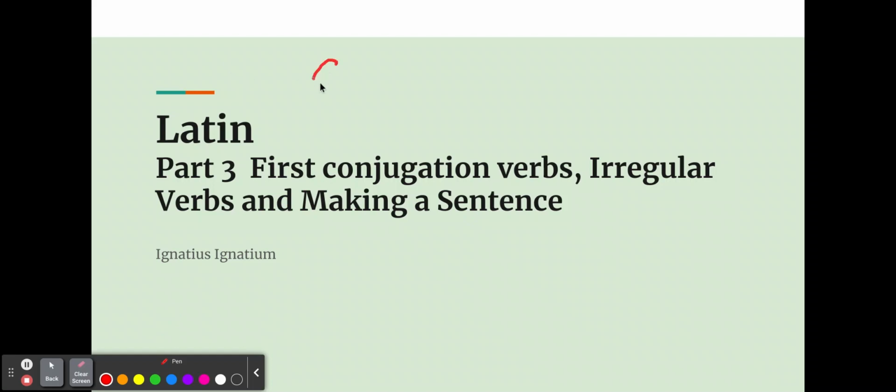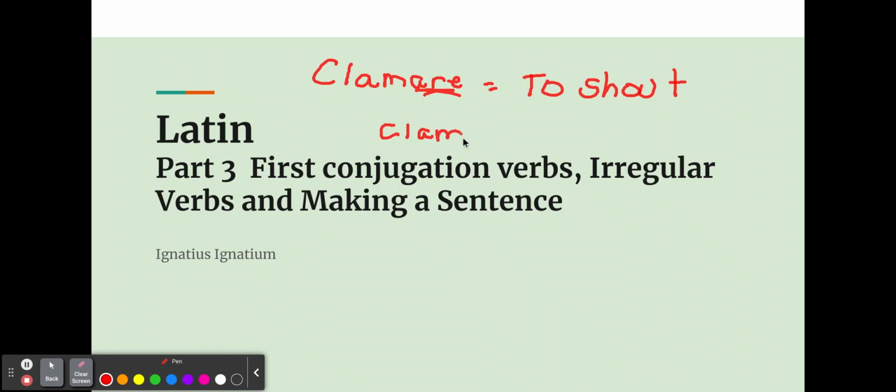I'll write one here. It's called clamare. And you notice I underline the RA. So clamare means to shout or to cry out. You may have heard of an English phrase, clam up, from the Latin, meaning shut up or be quiet, right? But clamare means to shout.